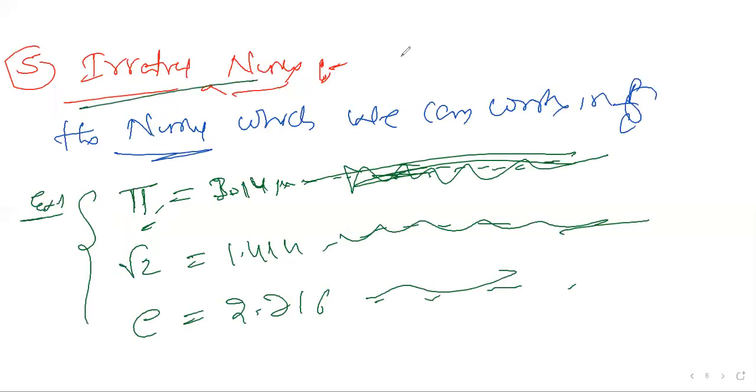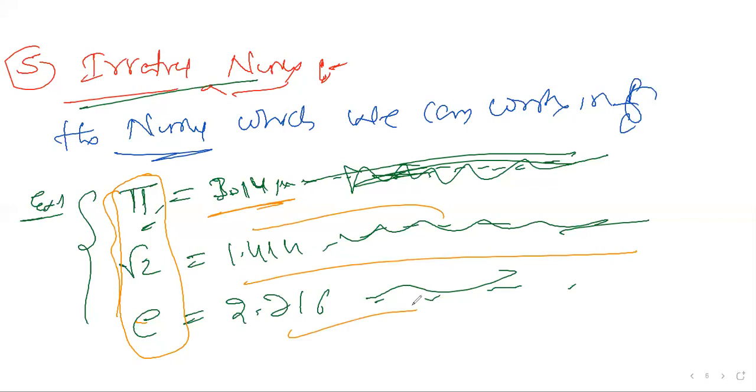Only irrational numbers like these are available in your entire syllabus. You need to remember, if anyone asks, you can say irrational number examples: pi or root 2, or else small e value. These are the constant values. These values should not end. That is why these come under irrational numbers. It's very clear, I think.